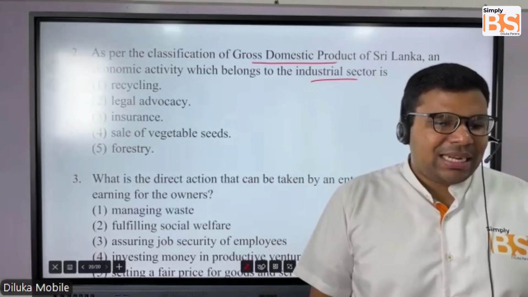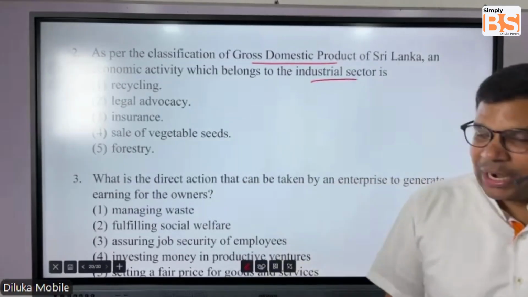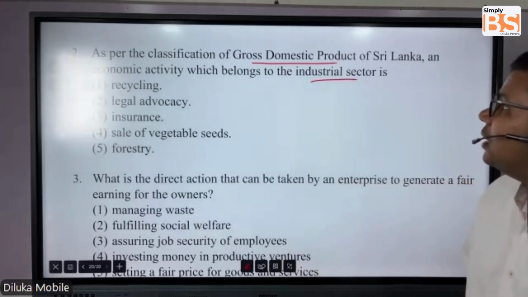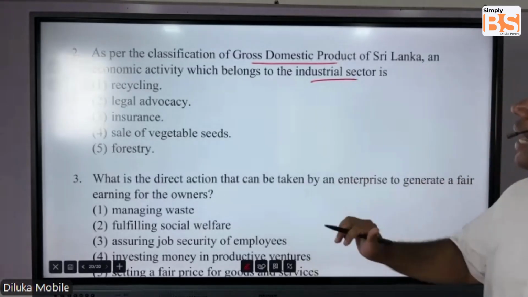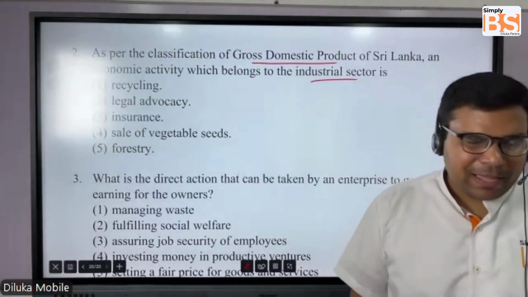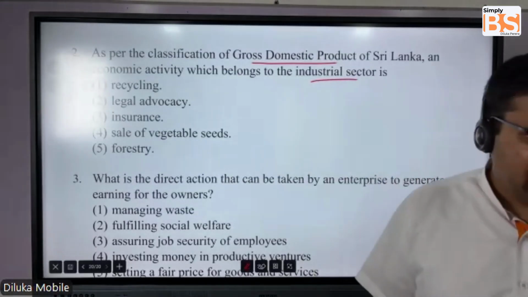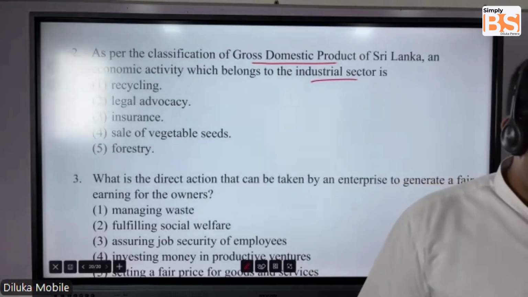Then the second sector is industries, and the third sector is services. So they're asking for an economic activity which belongs only to the industrial sector. Let's look at the answers.